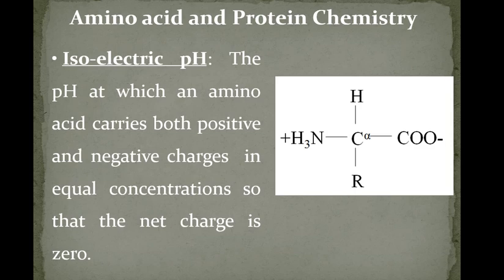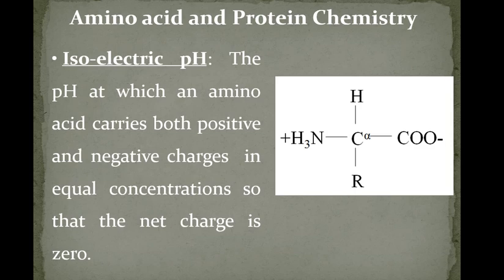See here, I have written the definition of isoelectric pH: the pH at which an amino acid carries both positive and negative charges in equal concentrations, so that the net charge becomes 0. Now see, I said in biological solutions amino acids exist in Zwitter ion form, but not all the amino acids in the protein exist in Zwitter ion, only a few amino acids.